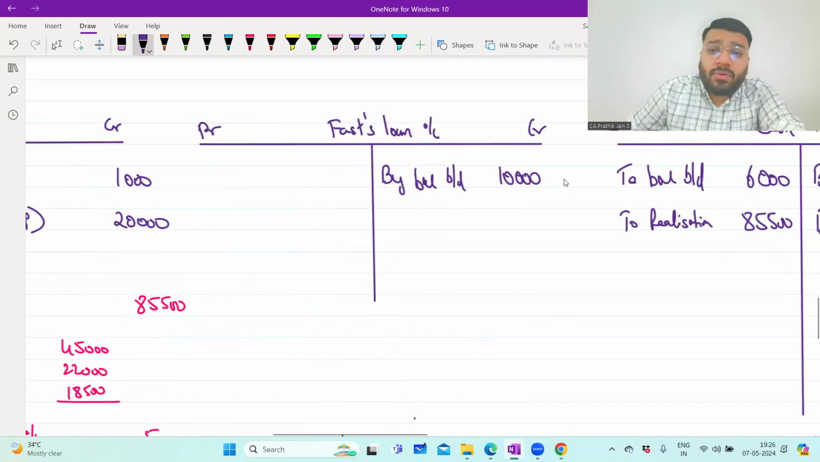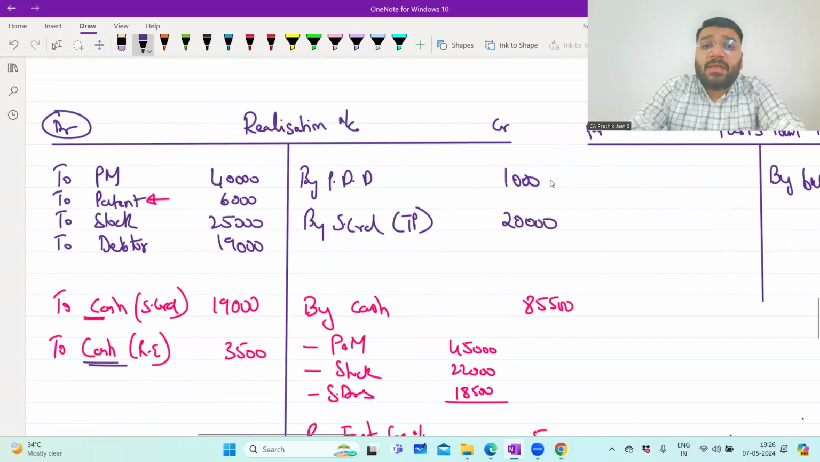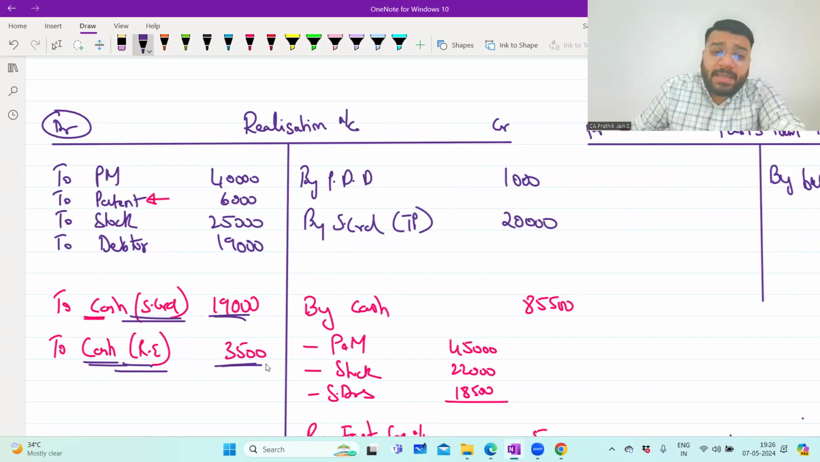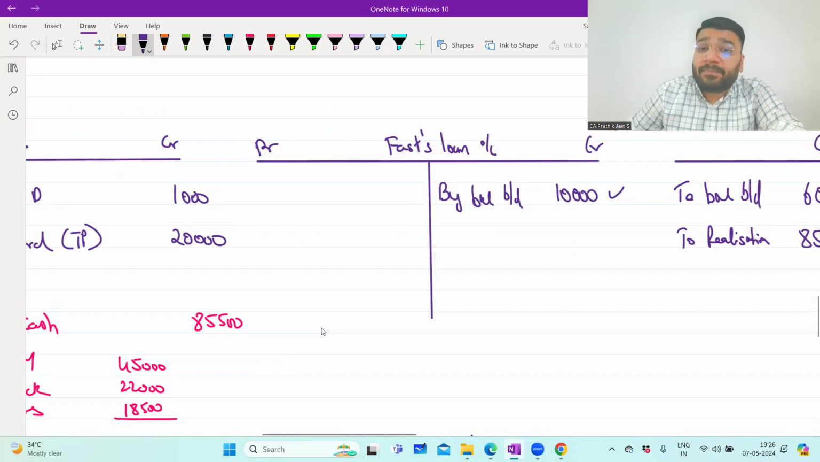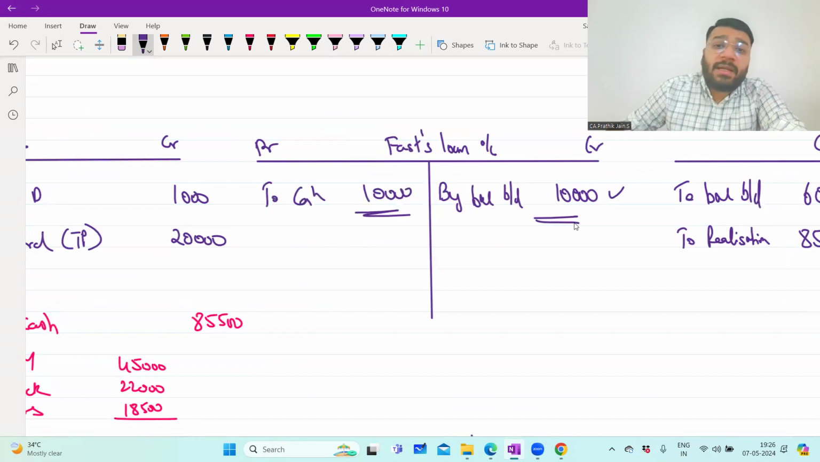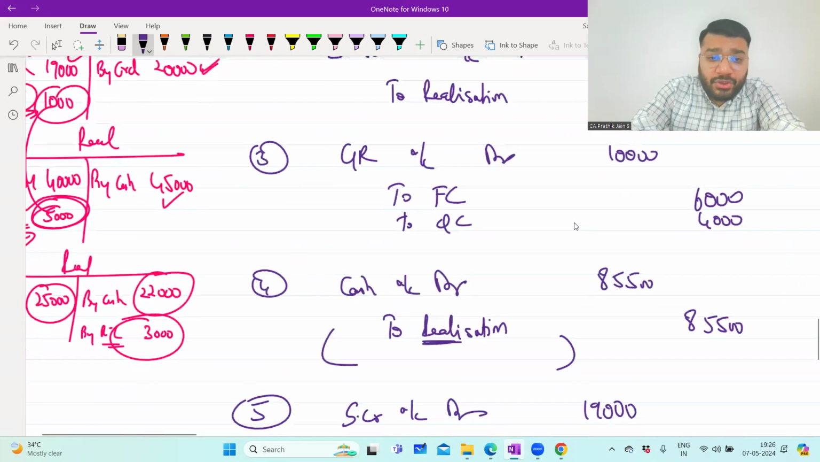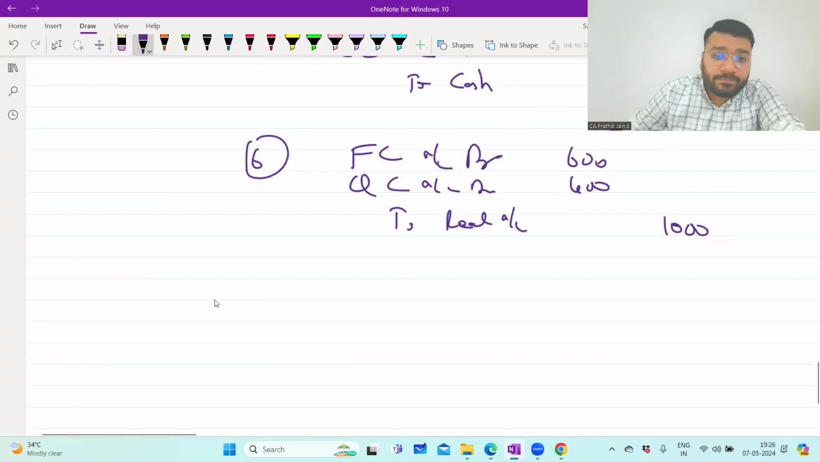Next is Fast's loan, 10,000 rupees. Now, guys, as per section 48, subsection B, we have to make all the payment to third parties. Now that we have made the payment to third parties, can I make the payment of the partner's loan? Yes. So what is the loan payment entry? Fast's loan is currently in credit. To close it, I have to give a debit, to cash, 10,000 rupees. So what is the journal entry? Fast's loan to cash.